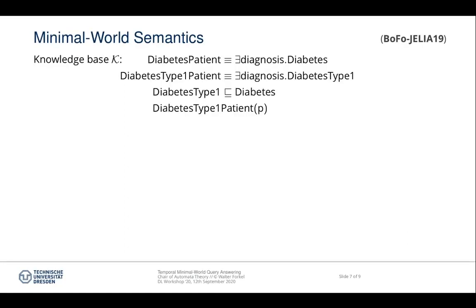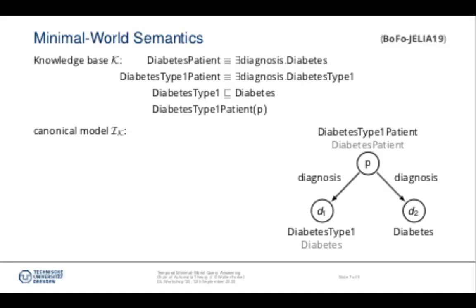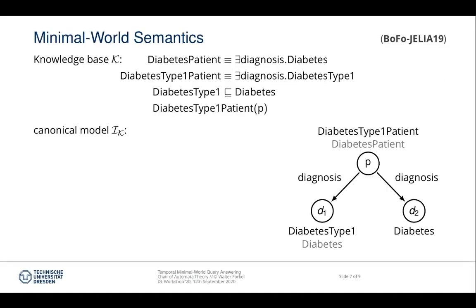A diabetes patient is someone diagnosed with diabetes, similar for diabetes type 1. Diabetes type 1 is a special form of diabetes, and there is a patient P that is a diabetes type 1 patient. For this patient, we can construct a canonical model in which he has two diagnoses, one with diabetes type 1 and one with just diabetes. This model is universal, which means that it is homomorphically contained in any model of the knowledge base.